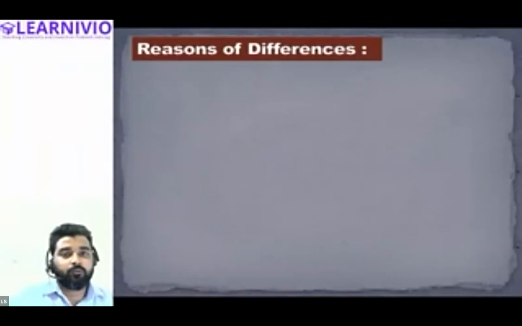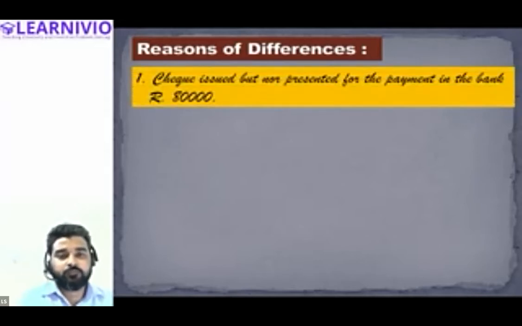All right. Now the question arises: why does a difference arise between the cash book and the bank statement? There can be many reasons; I am just covering a few as examples. One reason can be this, for example: cheque issued but not presented for payment in the bank, rupees 80,000.